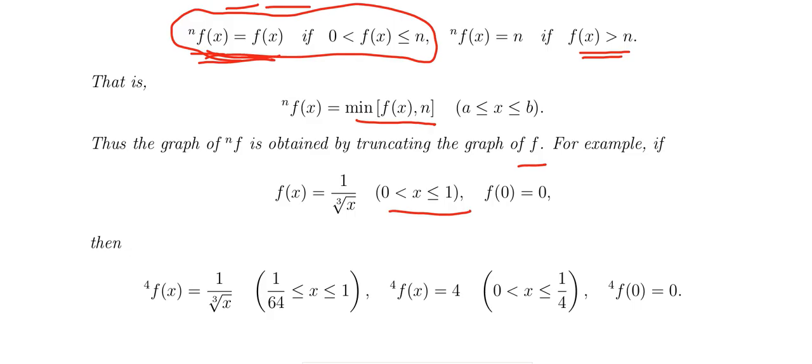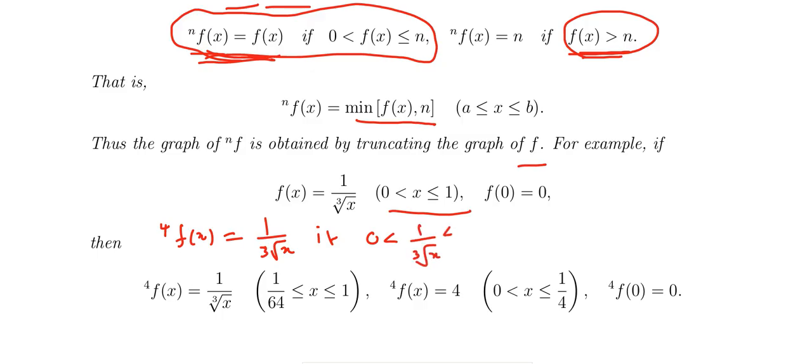So then the x lies where f of x is greater than n, that is equal to n, that is called the result. So n f of x, how to define it: f of x is equal to 1 by cube root of x. If f of x lies between 0 and 4, that is 0 less than 1 by cube root of x less than or equal to 4. So when you simplify it, first of all, you take the reciprocal.